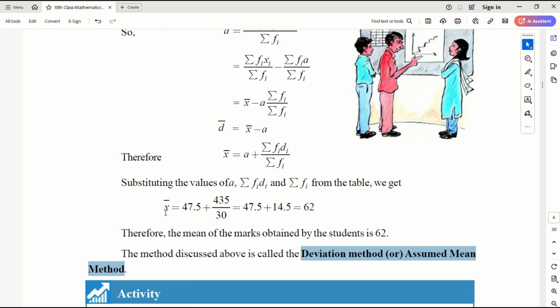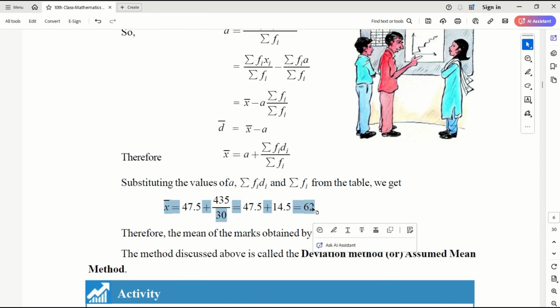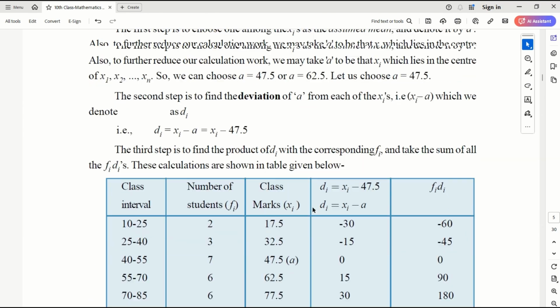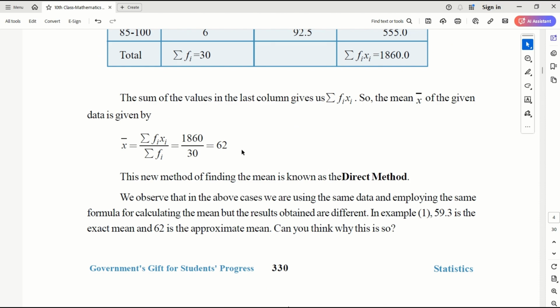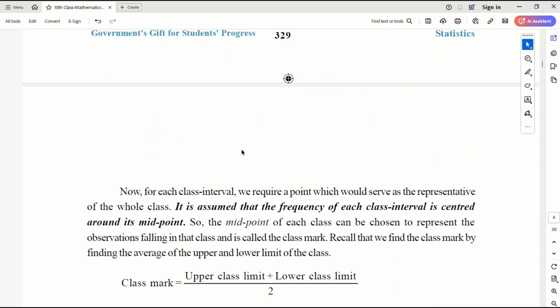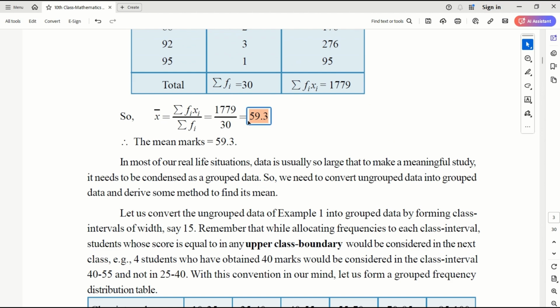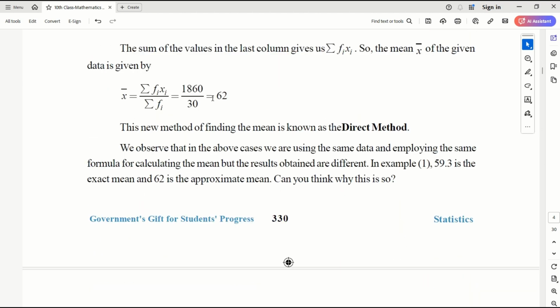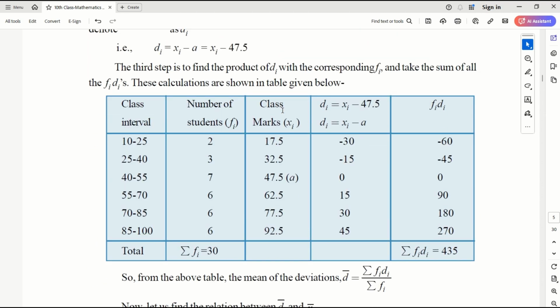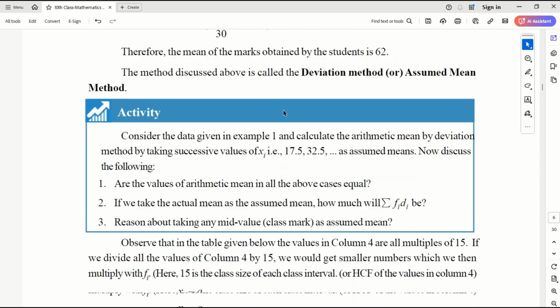So with this method, if I apply the same thing, what I get is around 62, for the same data as before. How much did we get? 62, which is the same. Exactly, in the grouped data method we got both the same. The actual one is close to 59.3, but in both methods we get around 62. The only difference is the second method is slightly easier to calculate compared to the first.